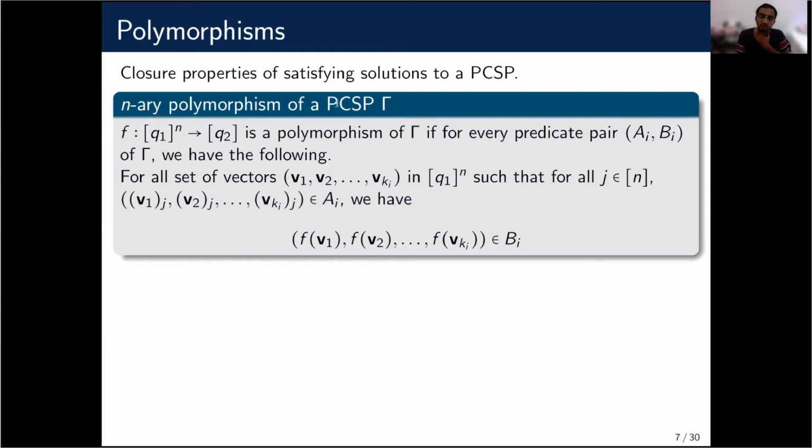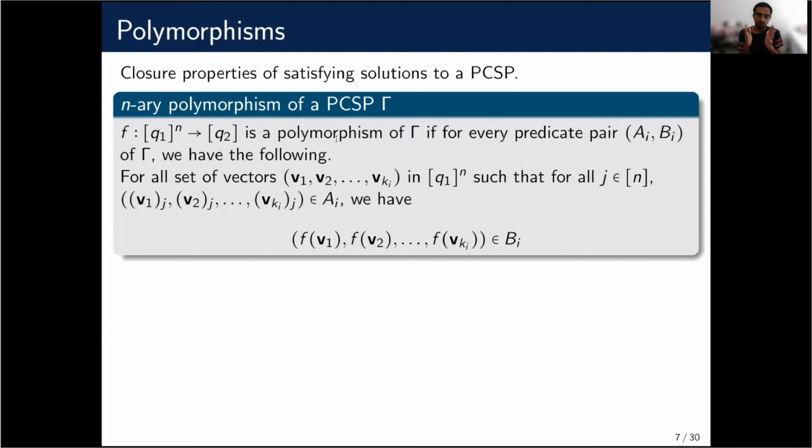For example, if you have a promise CSP gamma, we define an n-ary polymorphism of gamma, which is a function from Q1 to the n to Q2, such that for every predicate pair Ai, Bi, if you have ki vectors, where ki is the arity of Ai and Bi, v1, v2, and so on up to vki, where each column satisfies the strong predicate Ai, then when we apply the function to each row, f of v1, f of v2, and so on, the result is in Bi.